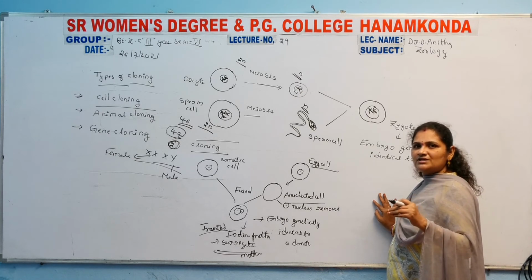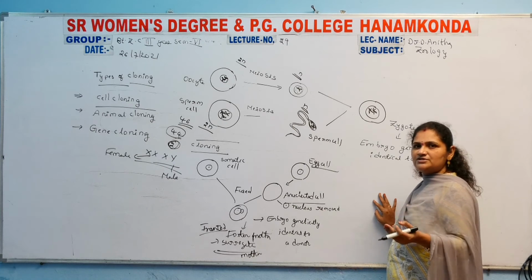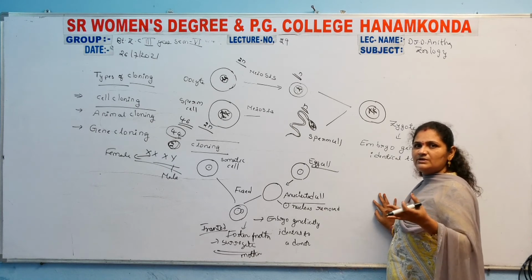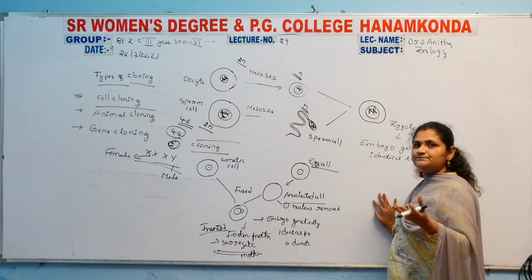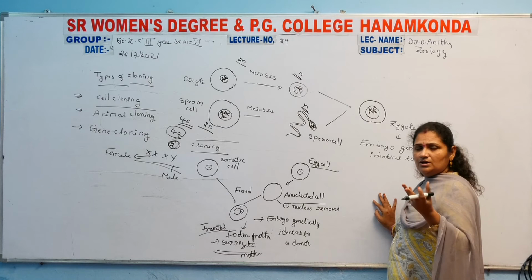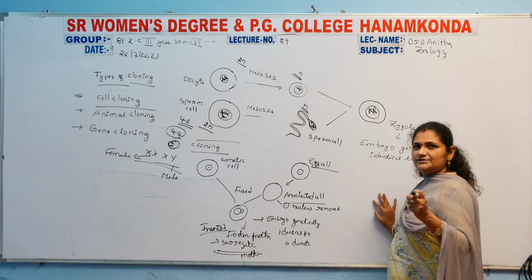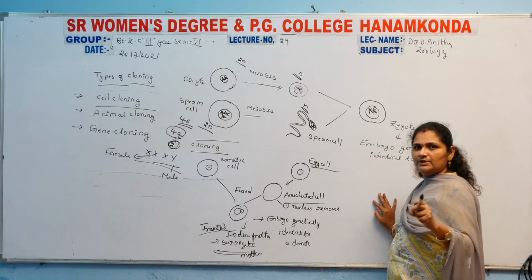Now that mother is considered a surrogate mother, a third person. Why? Because the mother may not be able to produce her own offspring, as her uterus is not favorable to carry the embryo until parturition.